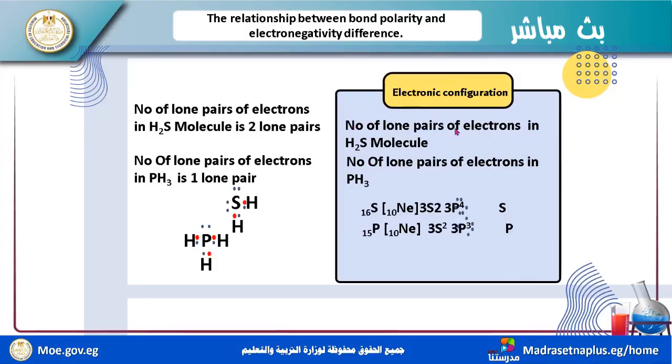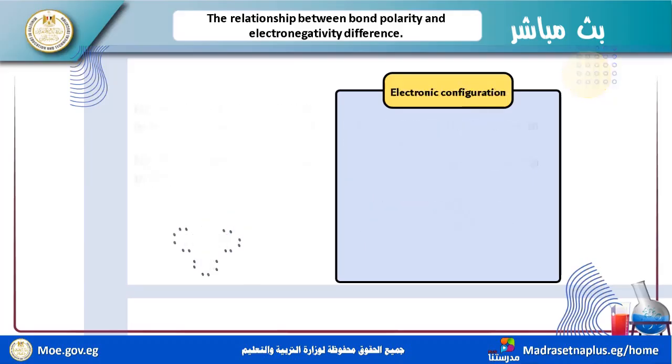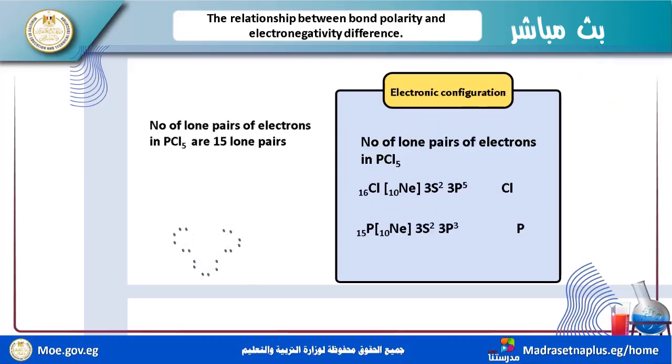Number of lone pairs of electrons in the H2S molecule, and in BH3. Sulfur is 16. Now this is its electronic configuration. Okay, and we have phosphorus, P15.